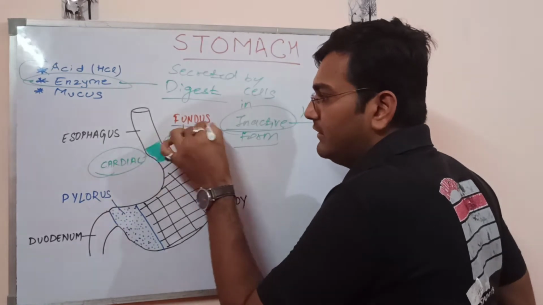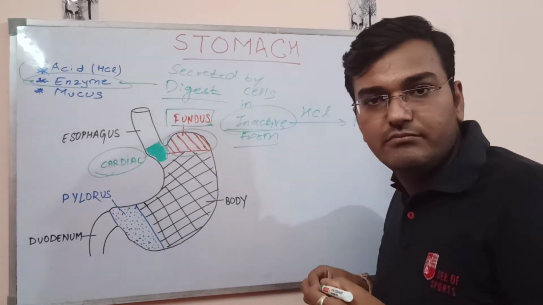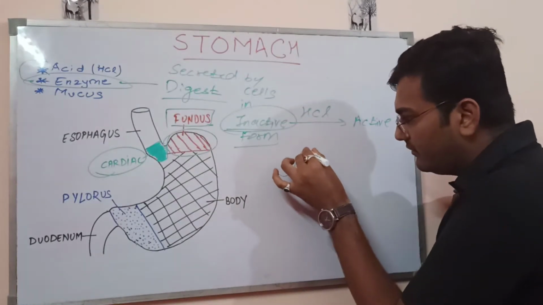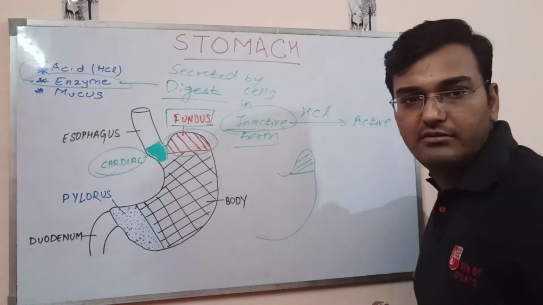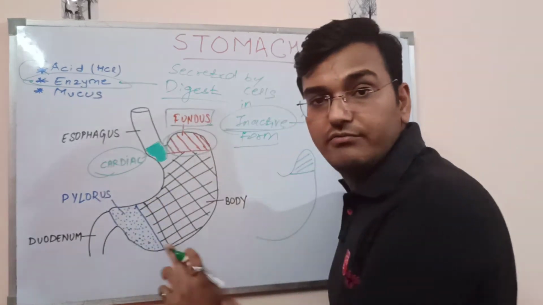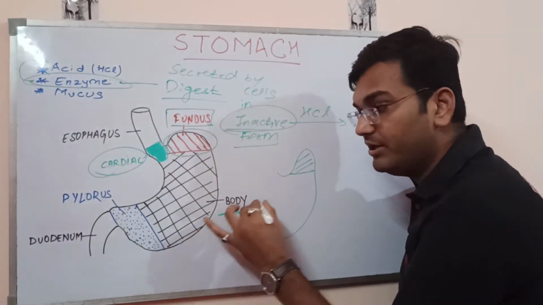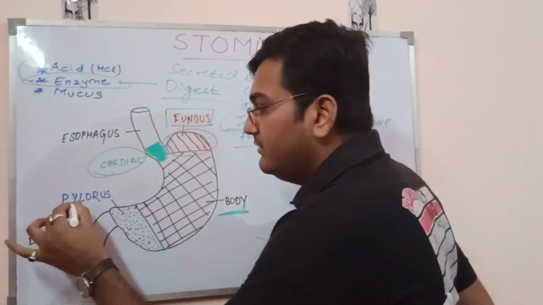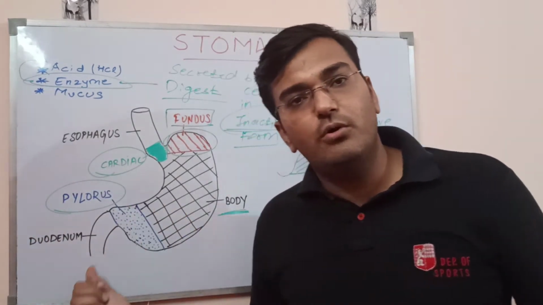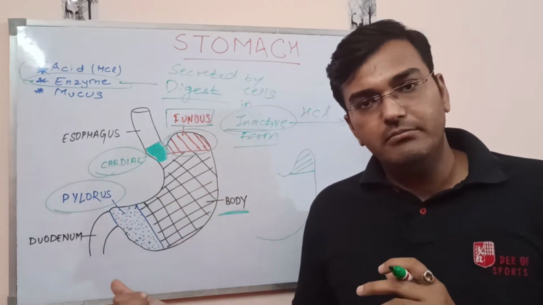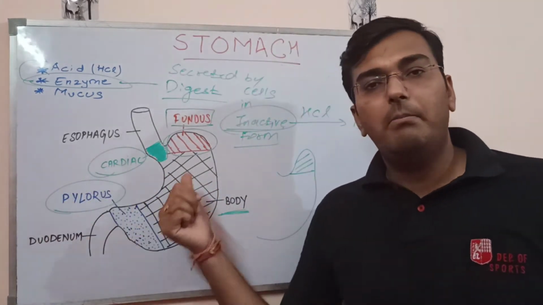The second is the fundus region, the slightly risen level of the stomach. The major portion of the stomach is termed the body region, and the last region of the stomach, which eventually opens into the duodenum, is called the pylorus region.